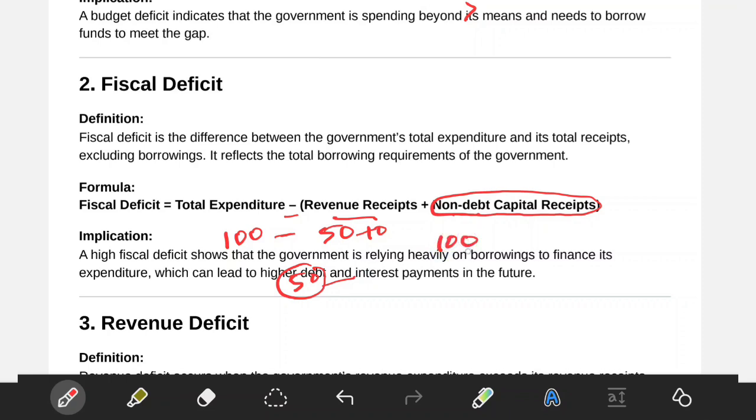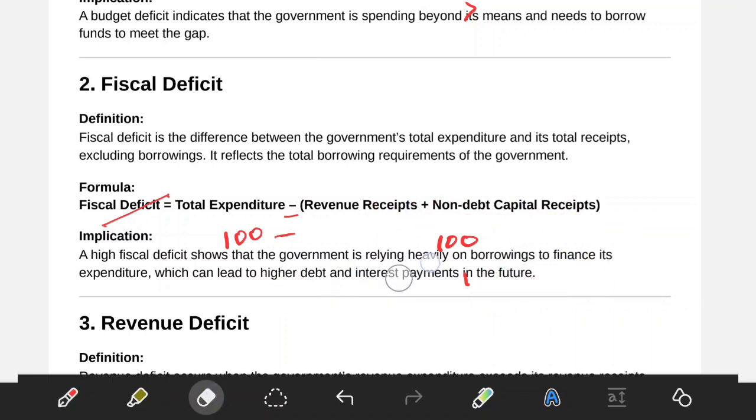Suppose expenditures are 100, revenue receipts are 50, then after disinvestment of some companies we got 30. It means 100 minus 80, so we only have a 20% fiscal deficit. This is a better situation, because we don't have to pay much for the borrowings that we have taken. That's why, if this fiscal deficit increases, what does it mean?